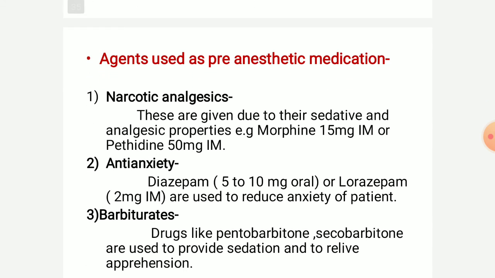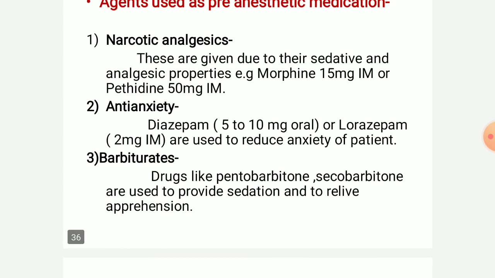There are various agents which are used as pre-anesthetic medication. Narcotic analgesics are given to the patient to produce sedative action and analgesic effect. Examples of narcotic analgesics are morphine and pethidine. Anti-anxiety drugs are given to relieve anxiety in the patient, for example diazepam and lorazepam 2 mg intramuscular route. Then barbiturates, examples being phenobarbital and secobarbital, are used to produce sedation in the patient and relieve apprehension.